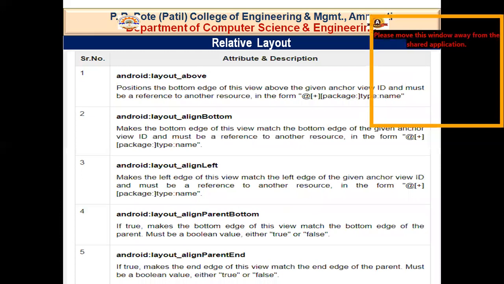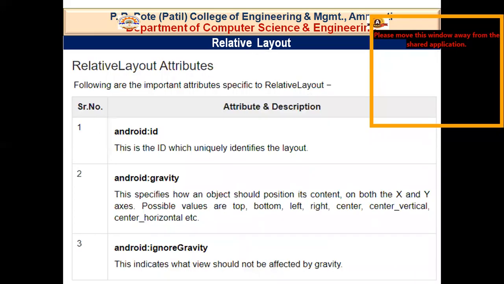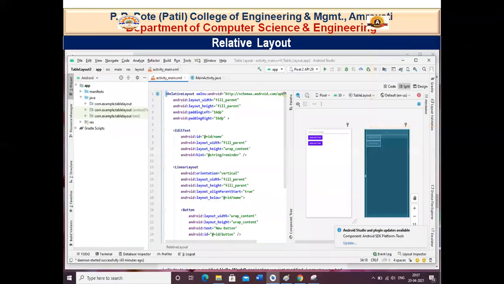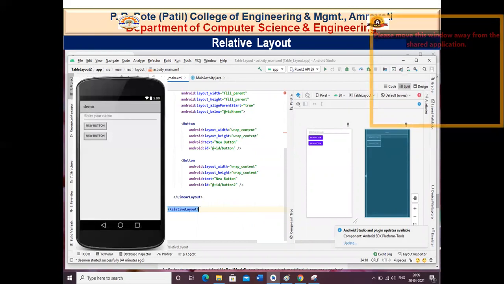After that, we have android:layout_alignParentBottom, alignParent, layout_above, android:gravity, and android:ignoreGravity. We have discussed all these properties in detail in unit number 3. We have also seen how to design and code for the relative layout. So this is your relative layout. This is how your output looks on your Android virtual device.